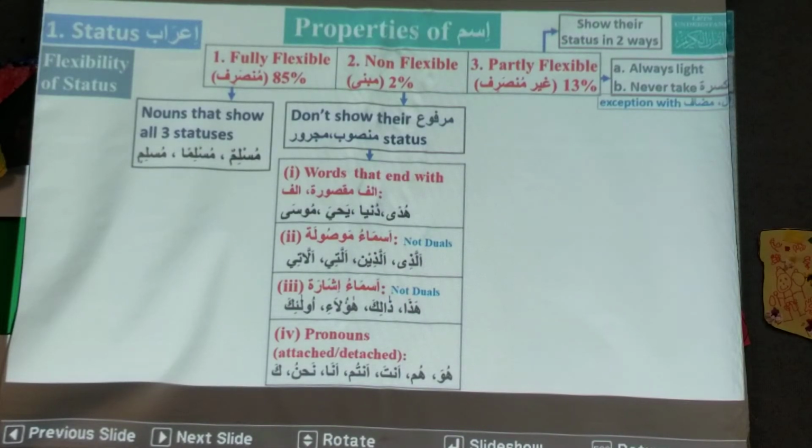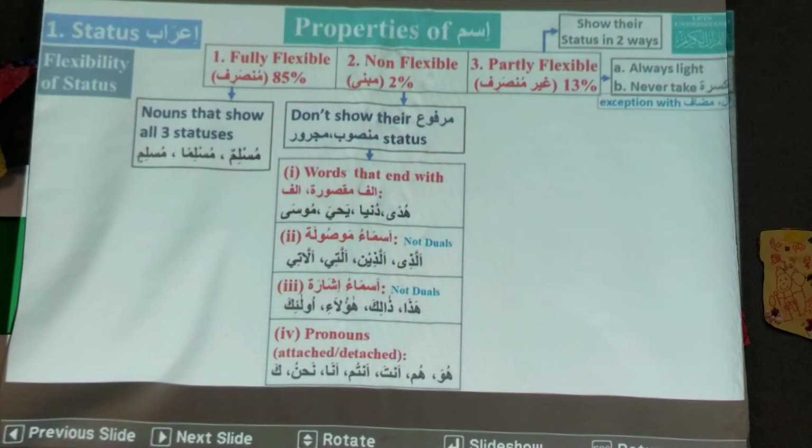Similarly, dunya is also such a word. It is not dunyun or dunyan, no. It is dunya in marfu, mansoob and majroor. Similarly Zakaria, Yahya, Musa. These words are non-flexible. So Yahya will be Yahya even if it is mansoob. So names or words that end with alif or alif maksura. Dunya ends with alif and Yahya ends with alif maksura. This small ya is also called alif maksura.